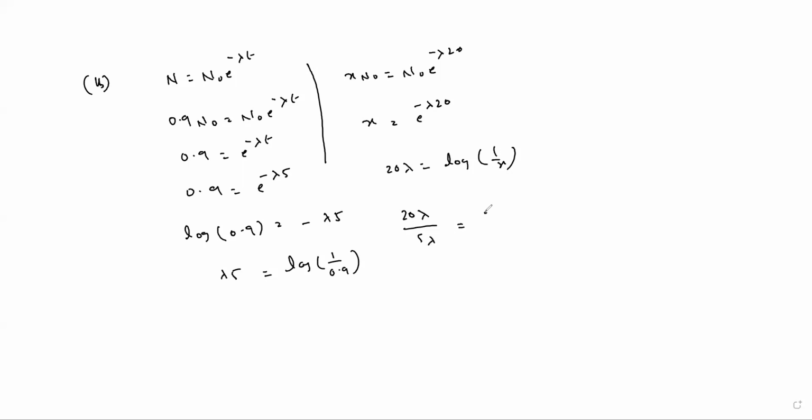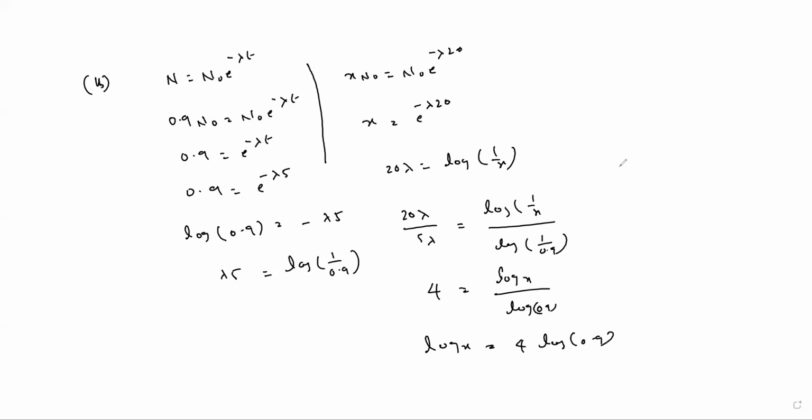So this is 4 is equal to log x by log 0.9. So rearrange this: log x is equal to 4 into log 0.9. So log x is equal to log 0.9 whole power 4. So then x is equal to 0.9 whole power 4. You do it, you will get the answer. Okay, that you express in percentage.